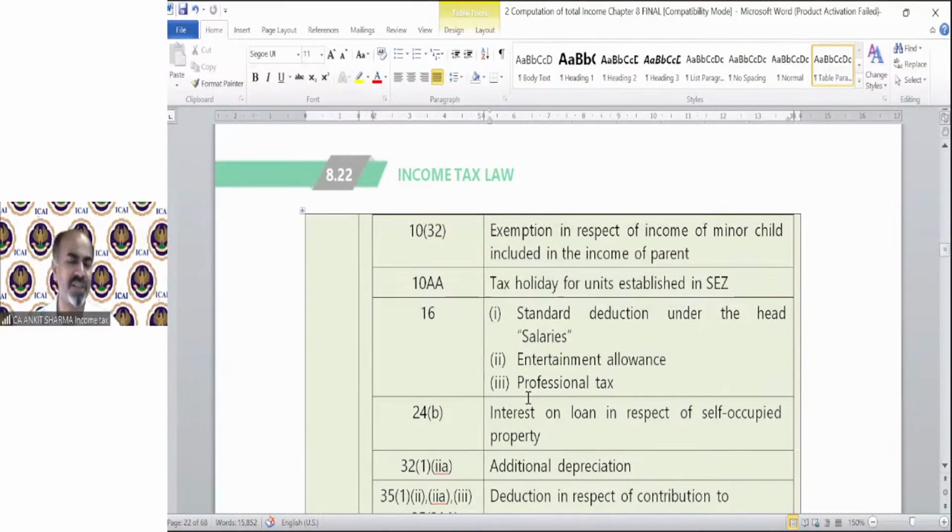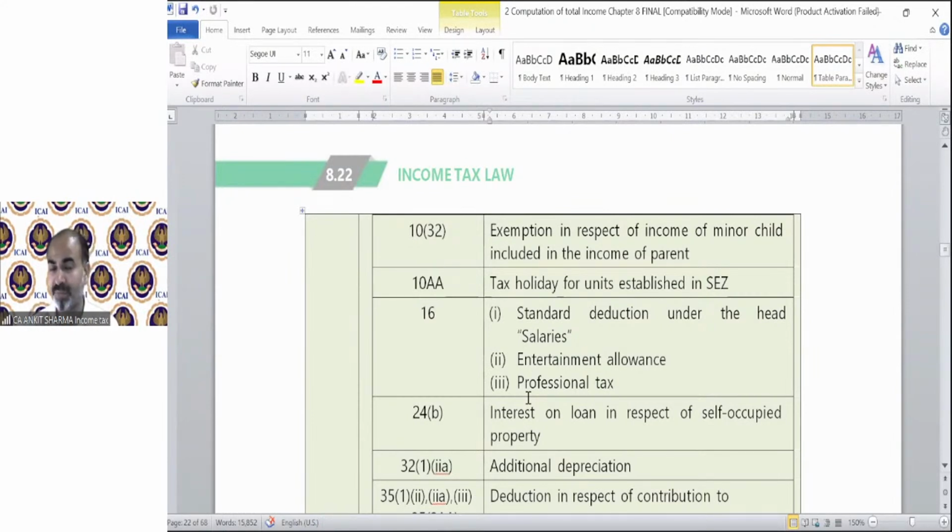So there is exemption under section 10(32). You must have gone through the clubbing provision. Can anyone tell me what is the exact exemption under section 10(32) in respect of the income of a minor child clubbed in the hands of the parent? I want to see how many of you know this exemption. Kindly tell me the correct exemption.